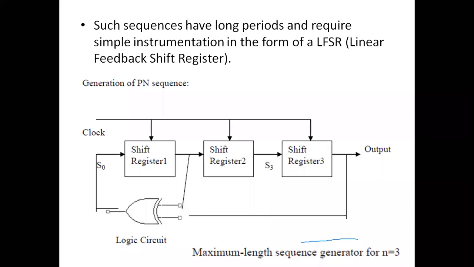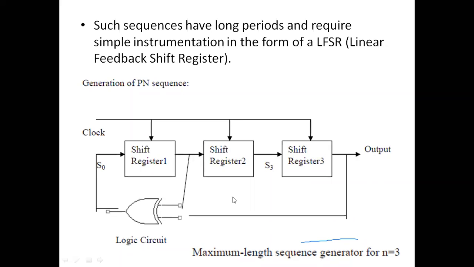Right, now let me assume that the initial state for this linear feedback shift register is 1, 0, 0. So the content of shift register 1 is 1, shift register 2 is 0, and shift register 3 is 0. Now when a clock pulse is given, one bit gets shifted. Before that, here we have 1, 0, 0. So this one is fed to the XOR operator, and the output S3 is also fed to the other input of the XOR.